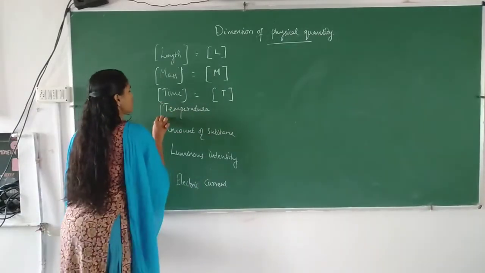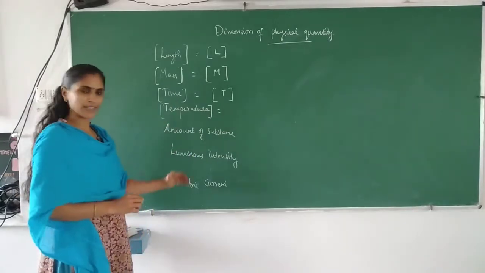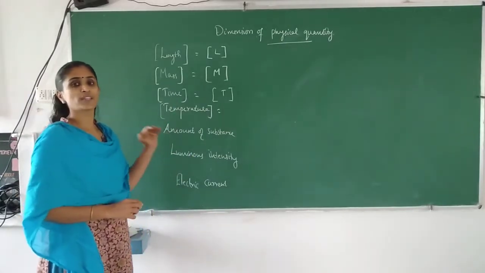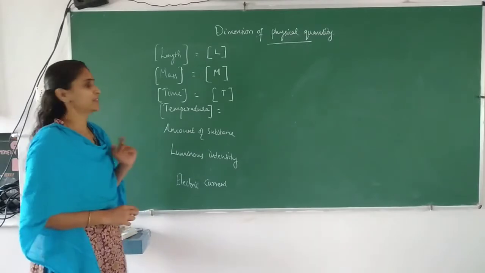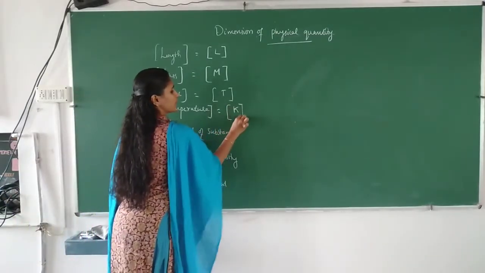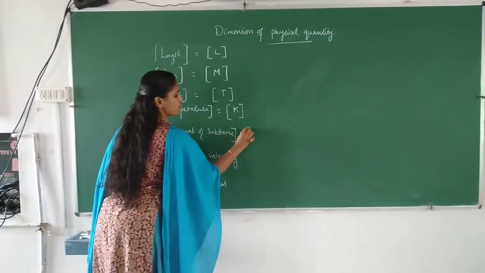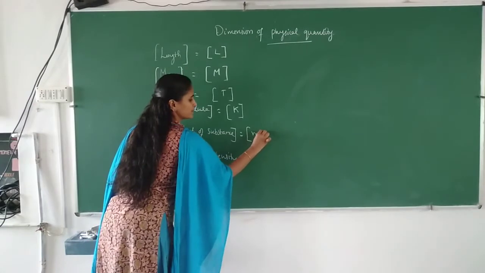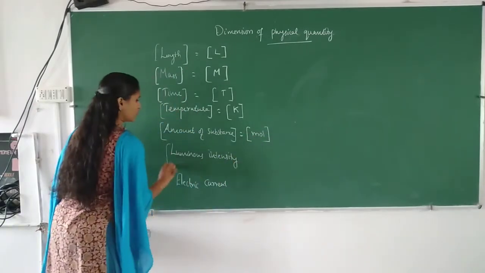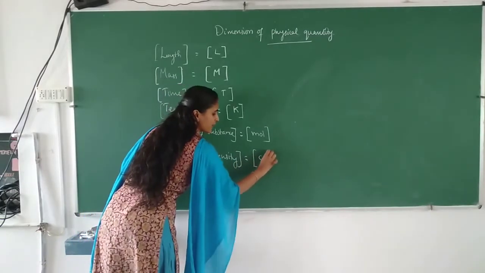Okay, and dimension of temperature, here again we cannot write T. For the remaining 4, the dimension is represented by its unit. So temperature's SI unit is Kelvin, so K. Amount of substance, its unit is mole. Luminous intensity, its dimension is cd, candela.